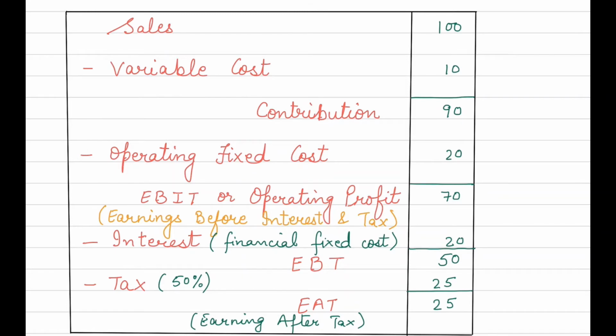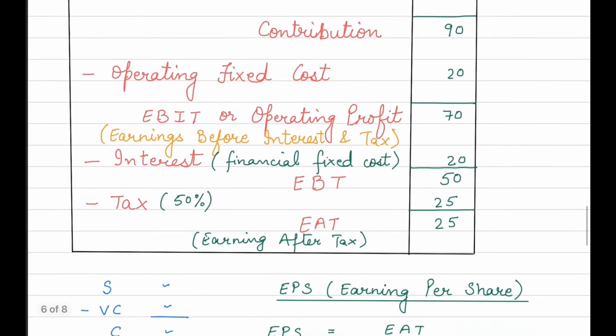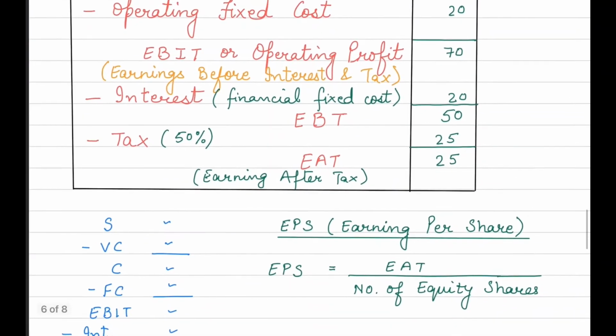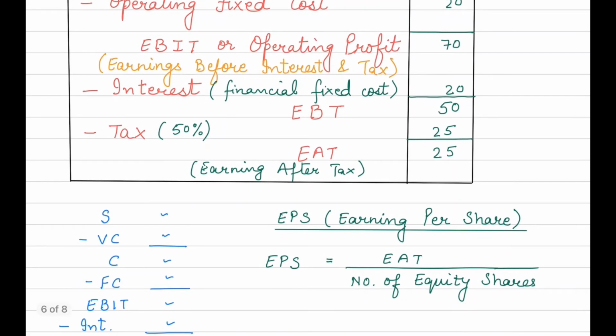Now after calculating EAT, we will be required to calculate the EPS. EPS means earning per share. Basically, what are we trying to do? We are trying to find out the earning per share. Who are the owners of the company? Shareholders. Especially the equity shareholders, they are the owners of the company.